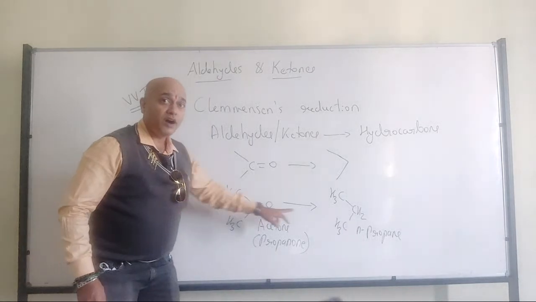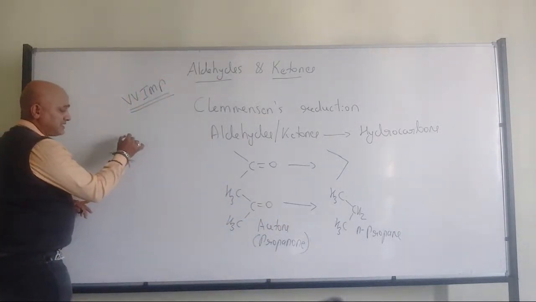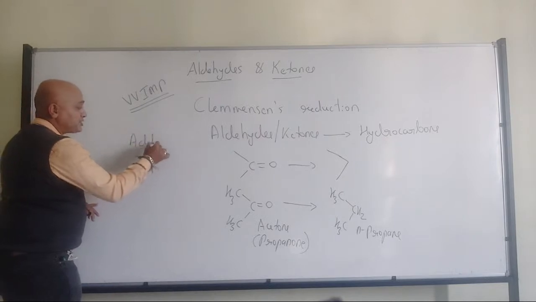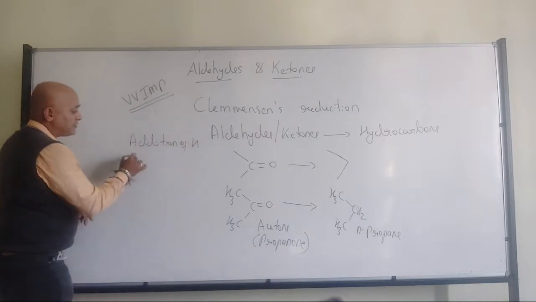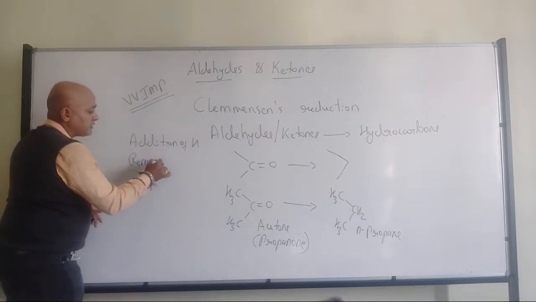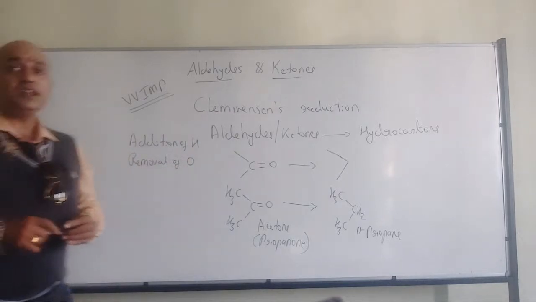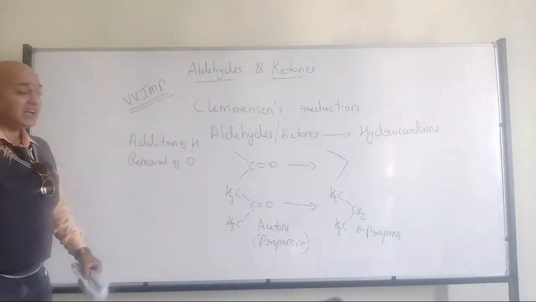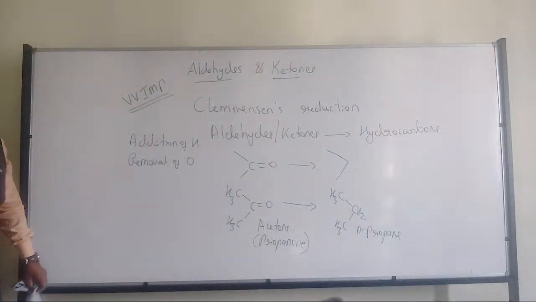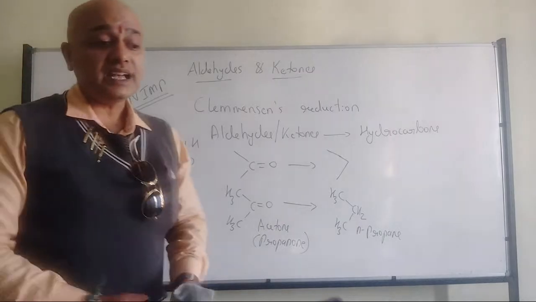So in Clemmensen's reduction, there will be addition of hydrogen and removal of the carbonyl oxygen. In both circumstances it is a reduction process. Therefore, it is called Clemmensen's reduction.